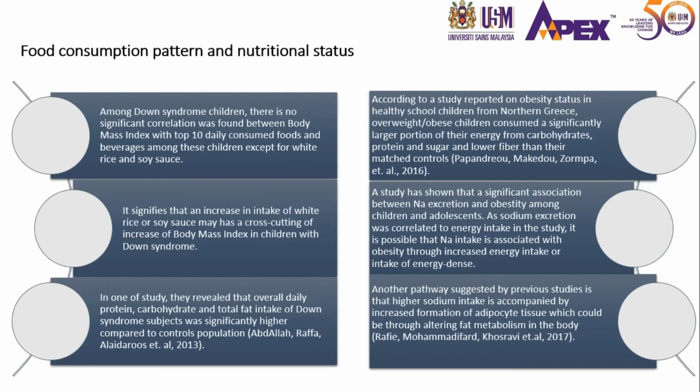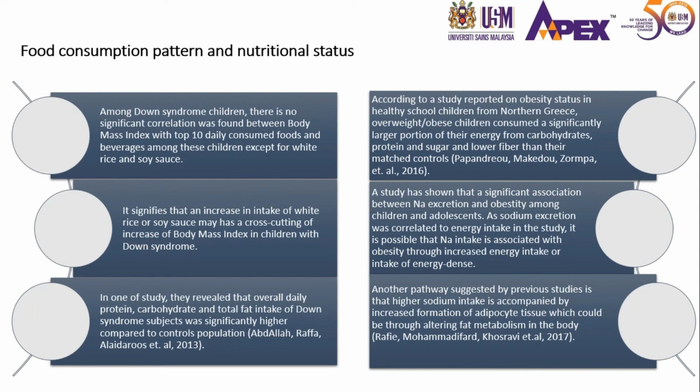Among Down syndrome children, no significant correlation was found, except for white rice and soy sauce. It signifies that an increased intake of white rice or soy sauce may be linked to an increase in BMI in Down syndrome. One study revealed that the overall daily protein, carbohydrate, and total fat intake of Down syndrome subjects was significantly higher compared to the control population. Another study on obesity status in healthy schoolchildren in Greece found that overweight and obese children consume a significantly larger portion of their energy from carbohydrates, protein, and sugar.